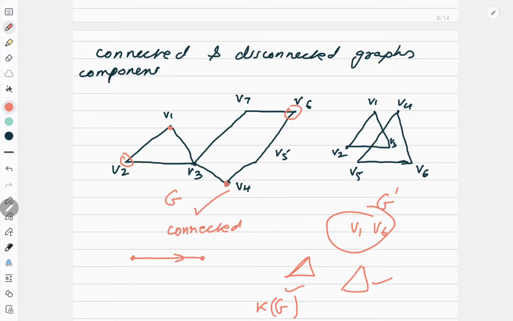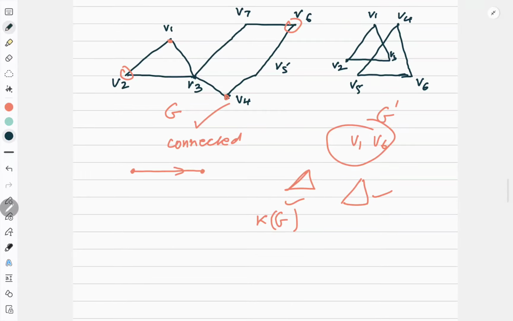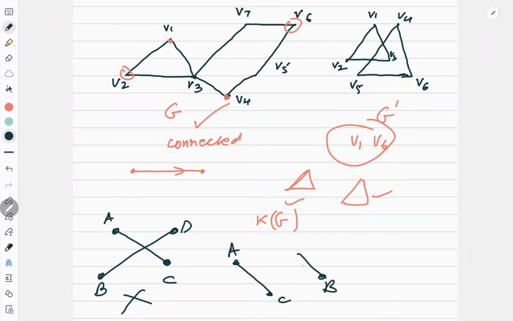Okay, now I will just give you an example. Tell me, is it connected or not? Now look at this graph. Is it a connected graph? Let me name A, B, C, D. So I will say it is not a connected graph. Why is it not a connected graph? Because there is no way to go from A to B. There is no path between A and B. But if I split it like this, AC and BD, I get two components. So it has two connected graphs.